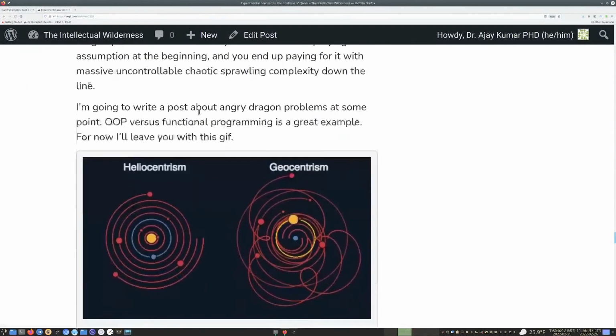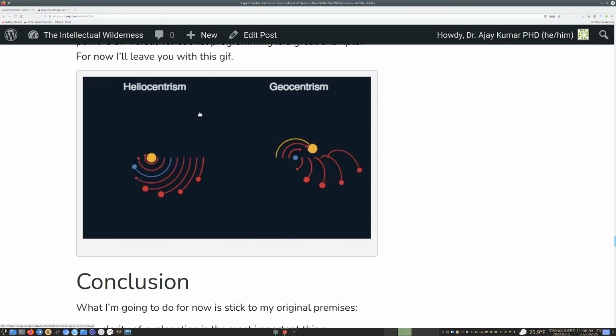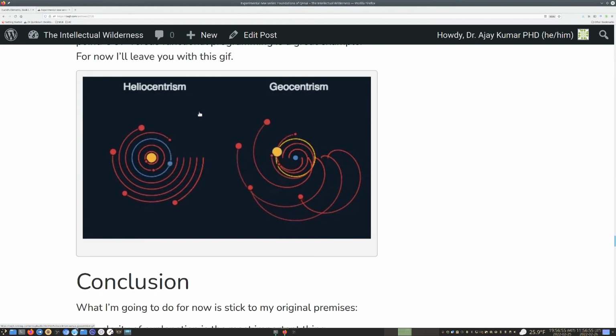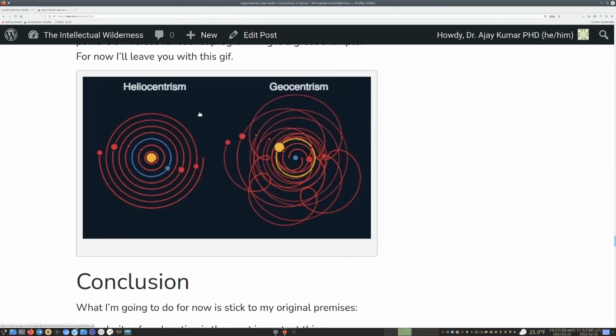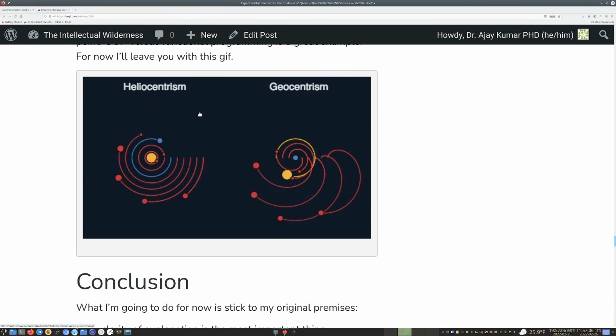Anyway, rational trigonometry is heliocentric, and Euclid's geometry is geocentric, and it genuinely is simpler. It's simpler in the sense that it's easier, it's more computable, it just makes more sense.